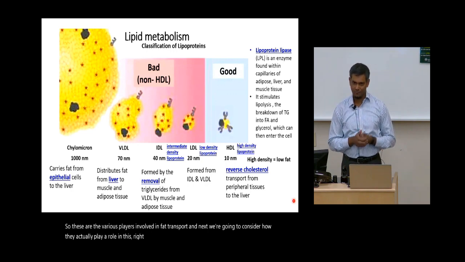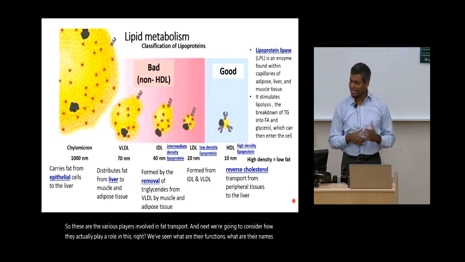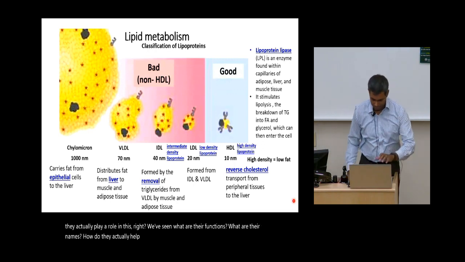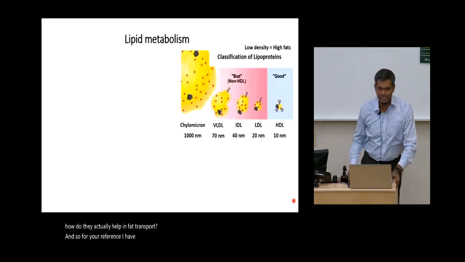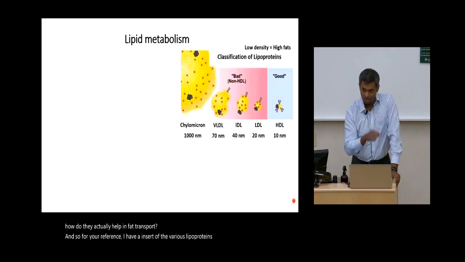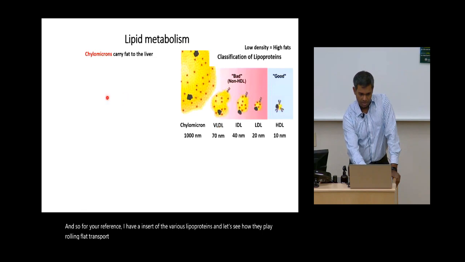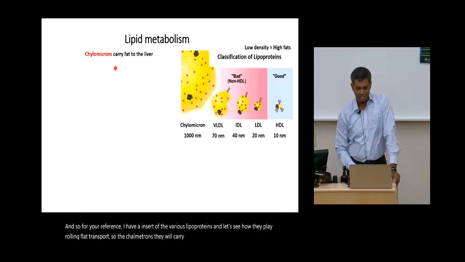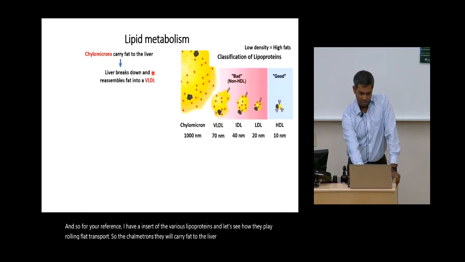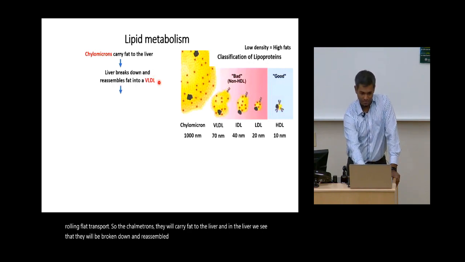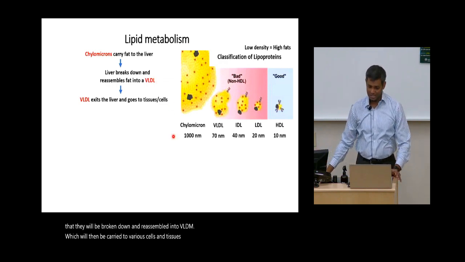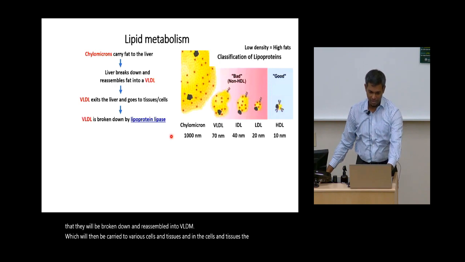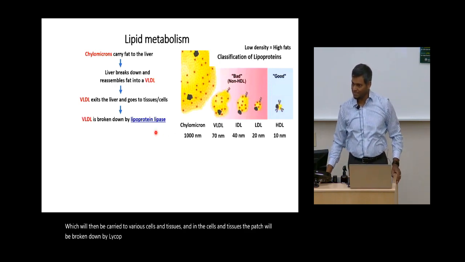We've seen what their functions are, what their names are, and how they actually help in fat transport. For your reference, I have an insert of the various lipoproteins, and let's see how they play a role in fat transport. The chylomicrons will carry fat to the liver, and in the liver they will be broken down and reassembled into VLDL, which will then be carried to various cells and tissues. And in the cells and tissues, the fat will be broken down by lipoprotein lipase.